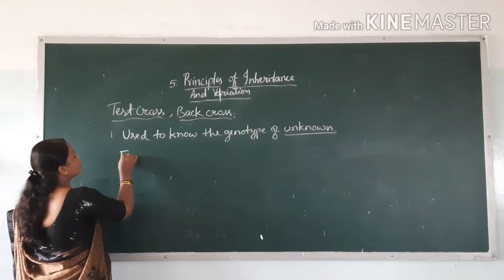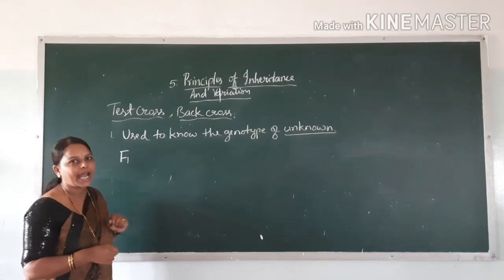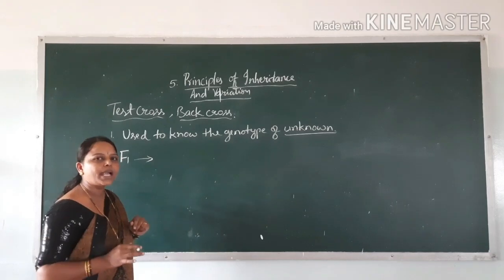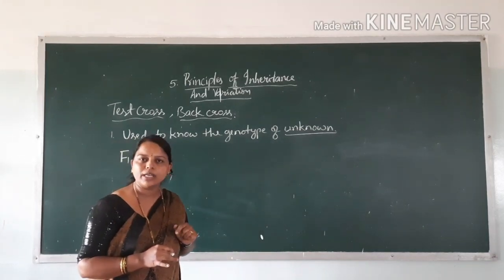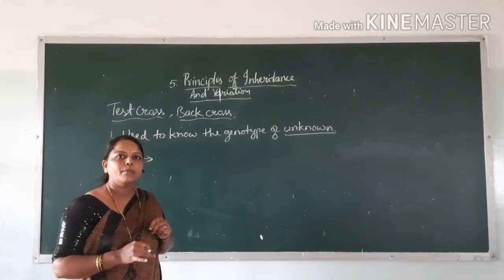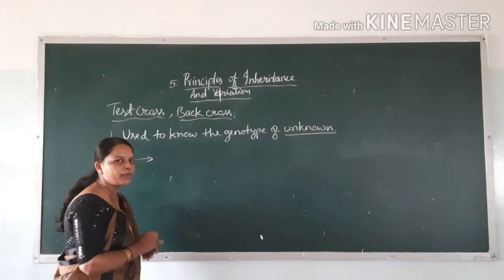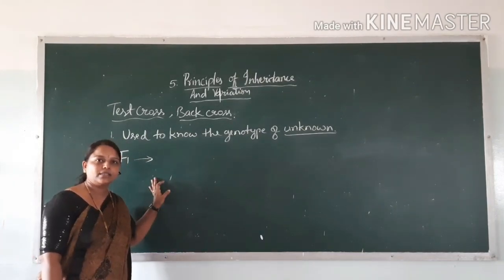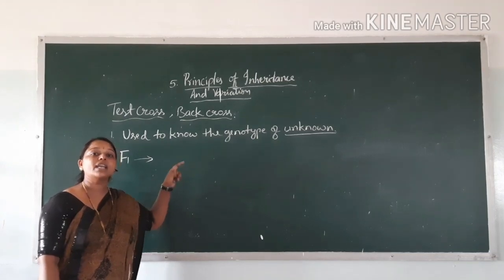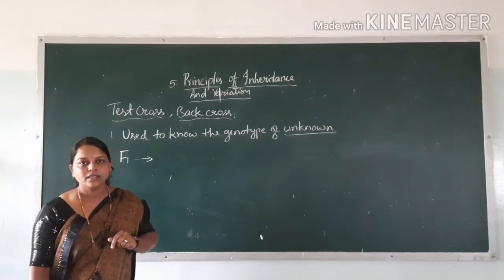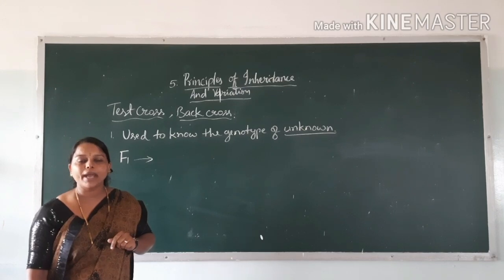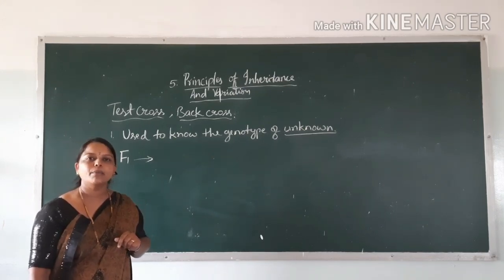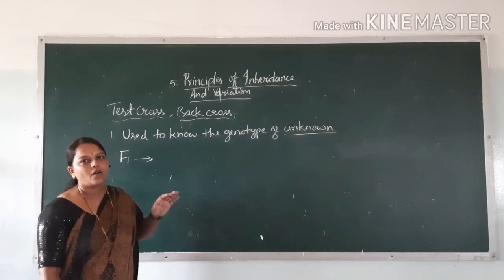We do not know the genotype of the F1 character. In the F1 generation all the plants will become tall according to Mendel, but we don't know the genotype of the F1 generation. We cross the F1 with the recessive parent, and then we will get the genotype of that particular unknown organism.